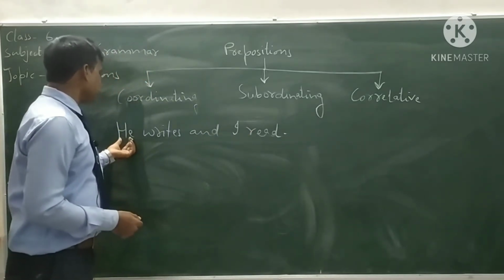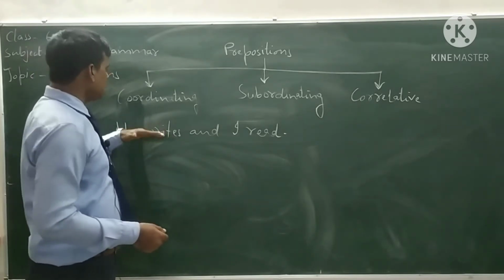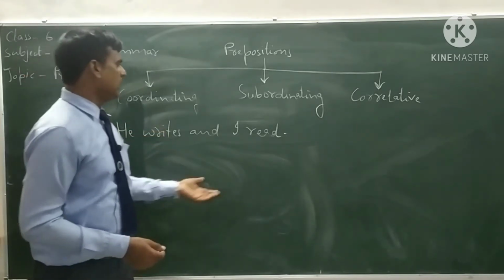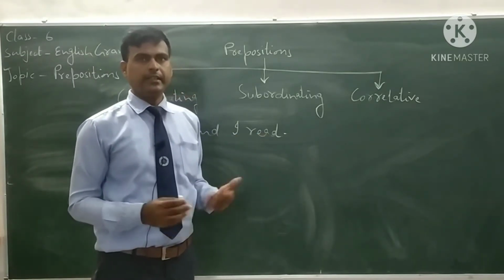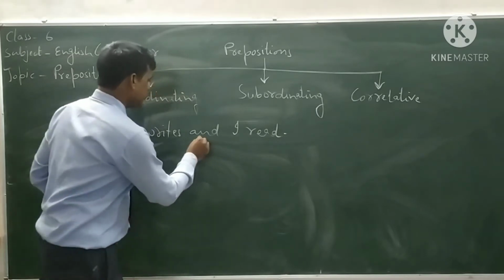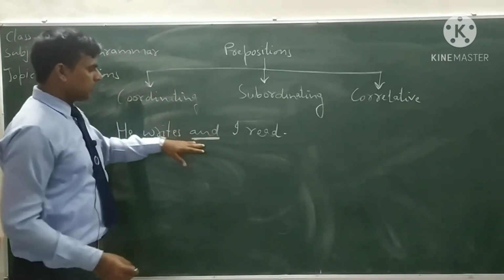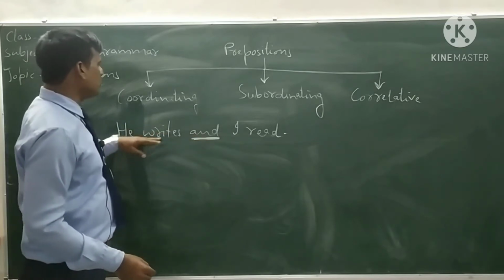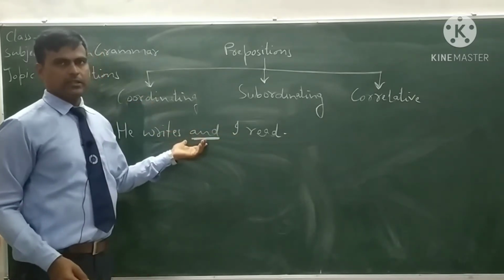For example, we can say he writes. This is complete in itself. We can say I read. It is complete in itself. That's why the conjunction "and" is used to join two coordinating clauses. That's why it is a coordinating conjunction.